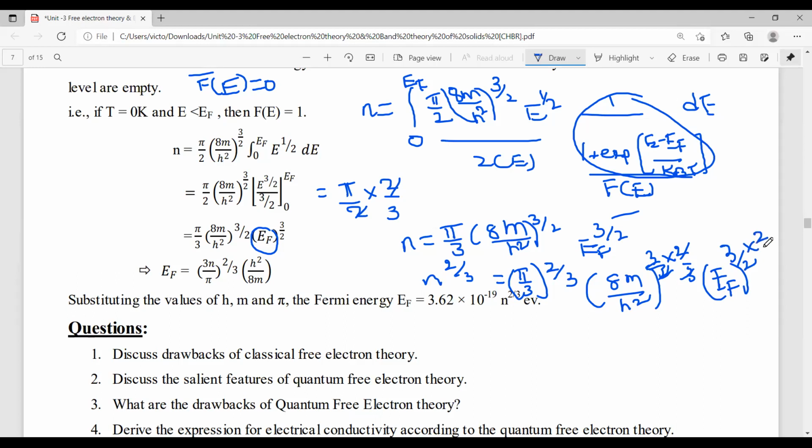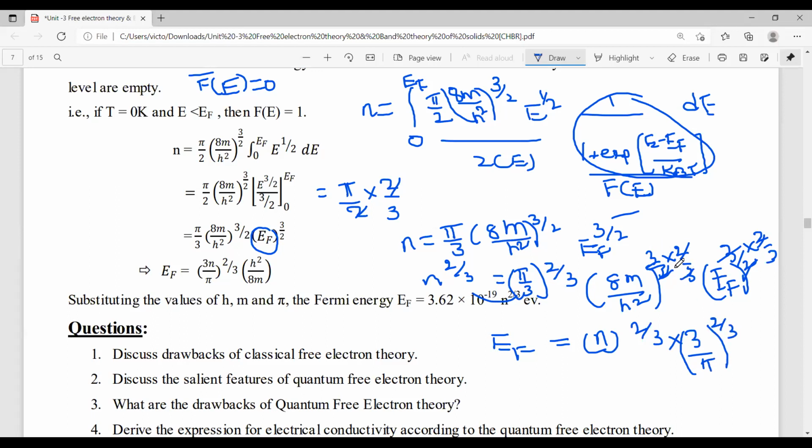And also by taking whole power 2 by 3 on both sides, here also the 2s and 3s are cancelled. So finally we get EF here. Moving these two terms to this side, we get EF is equal to n power 2 by 3, and by moving this, we get (3 by pi) power 2 by 3.